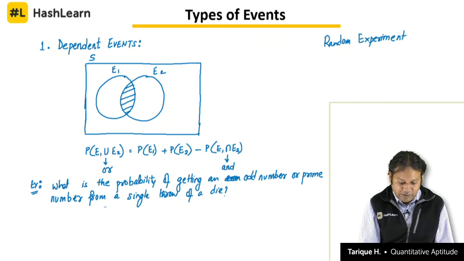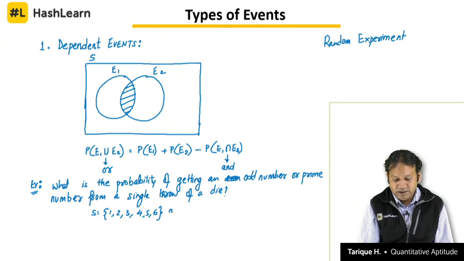We know that the sample space is equal to 1, 2, 3, 4, 5, 6, and that gives us the number of outcomes in the sample space equal to 6. Let us say E1 is the event of getting odd numbers. So, E1 will be equal to 1, 3, 5, and the number of outcomes in E1 will be equal to 3.